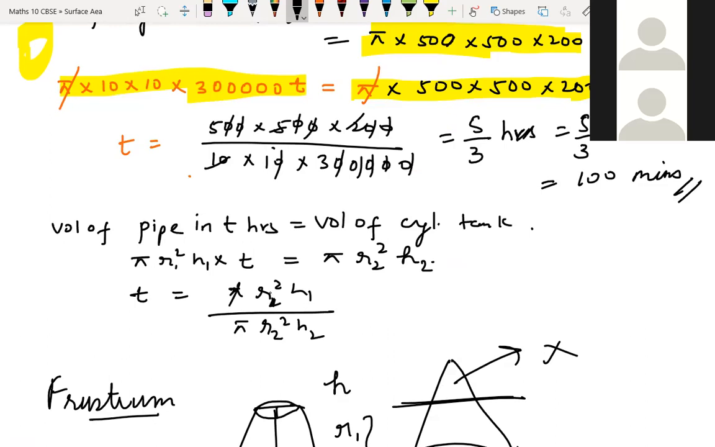The pi will get cancelled. Then put this is pipe, this is your cylinder. Sorry, t is equal to this. This is r2 and this is r1. r1 h1, this is r2. I'll just write once again.